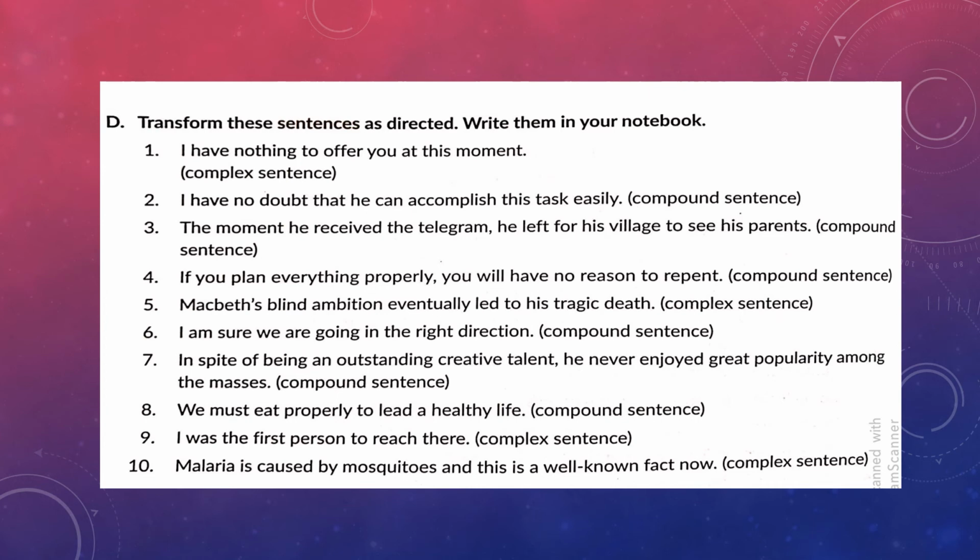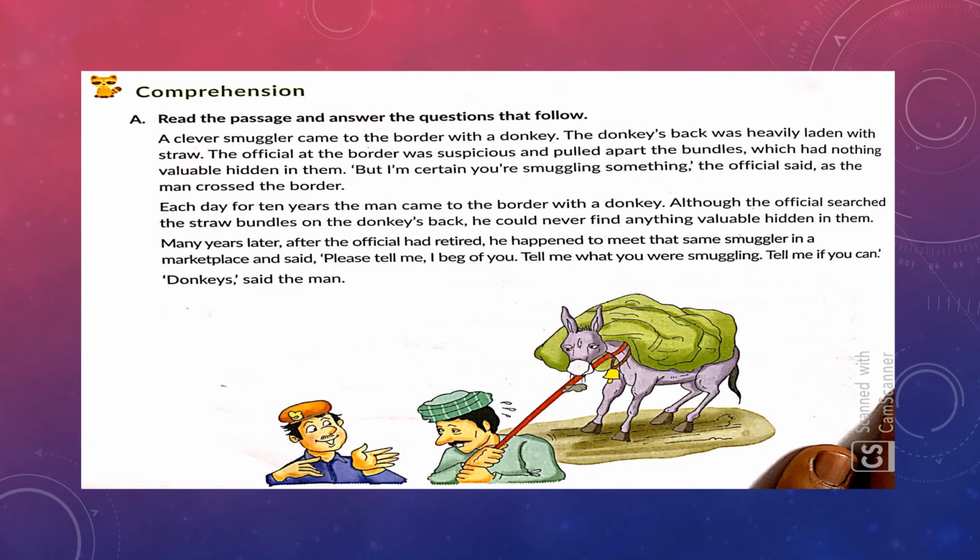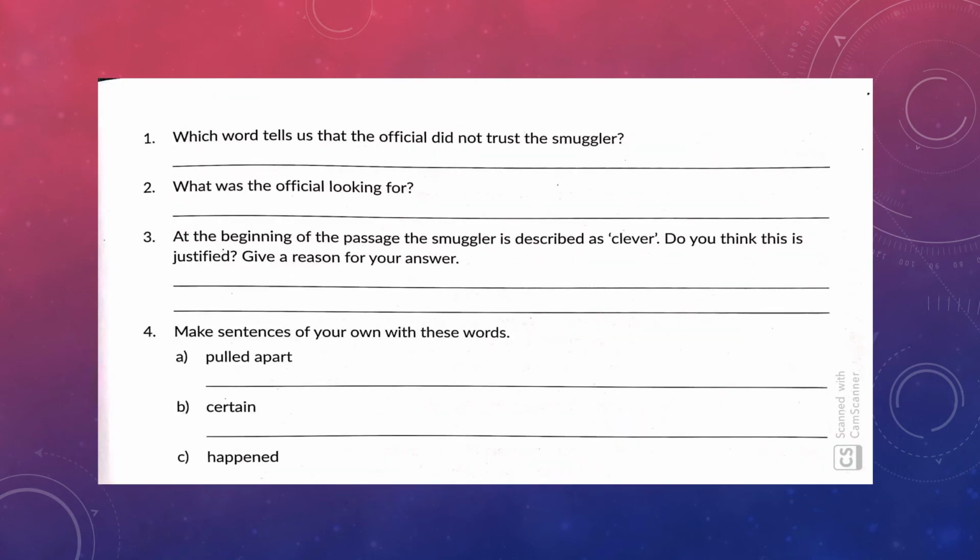These were the guiding answers. Now use them to complete the rest of the sentences. Now here is a comprehension passage for your practice. Read it carefully. Once you are done reading the comprehension passage, here are some questions based on the passage. Complete these in the book itself. The fourth one is make sentences of your own with these words. So if you do not know the meaning, pull up a dictionary, find out the meaning and make sentences of your own.